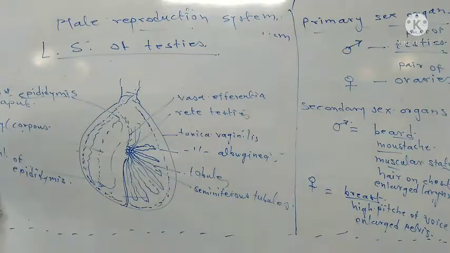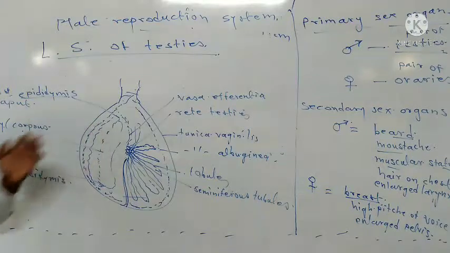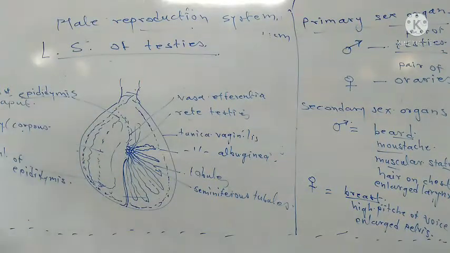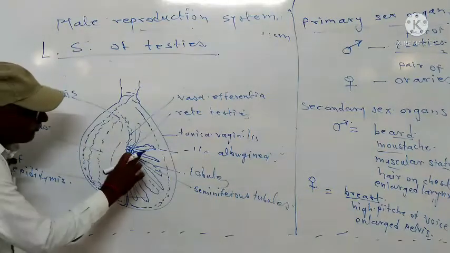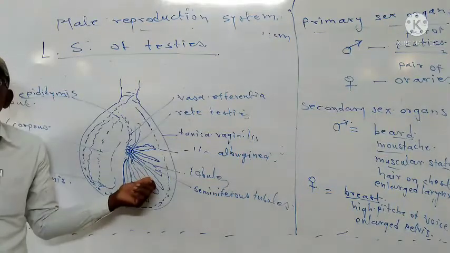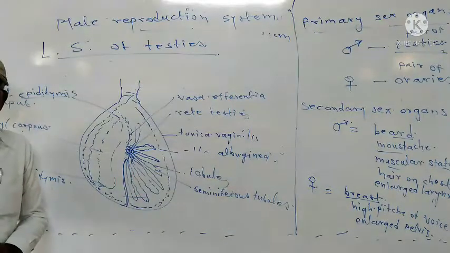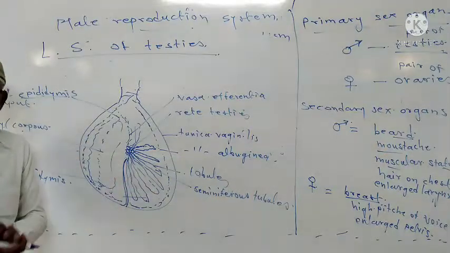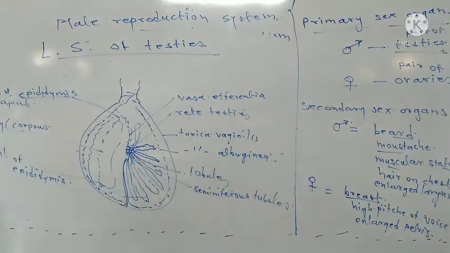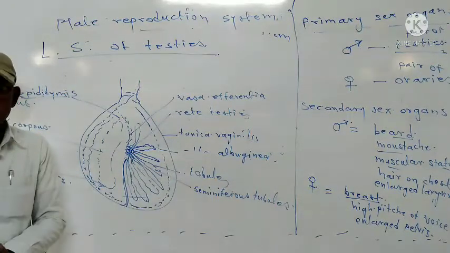So such is the structure of LS of testis. Now I will explain to you the processes, how these sperms or male gametes are formed in this. First of all, these 200 to 300 lobules are included. In these lobules, there is a structure that is called what? Seminiferous tubules. 2 to 3 seminiferous tubules are present in each lobule, and in these seminiferous tubules, what happens? There is a formation of male gametes or sperms.